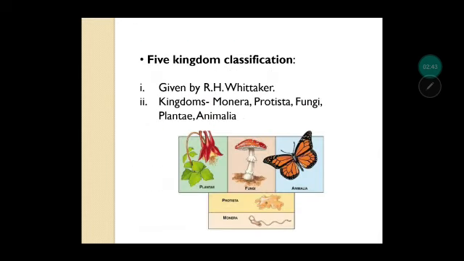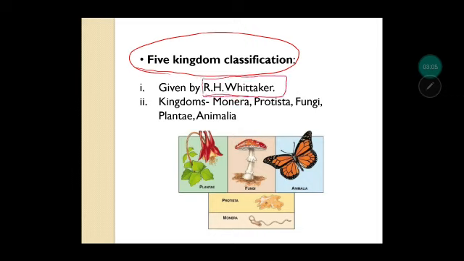Let us look at the classification system which is widely accepted, and that is five kingdom classification. As the name suggests, the classification divides the organisms into five broad groups or five kingdoms. It was given by the scientist R. H. Whitaker. The names of scientists are very important.